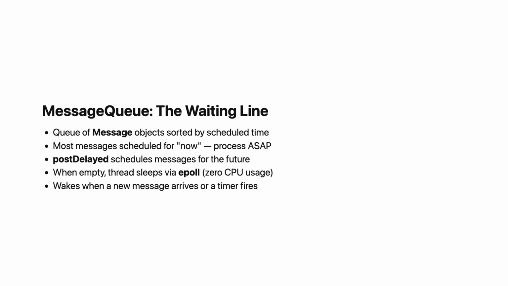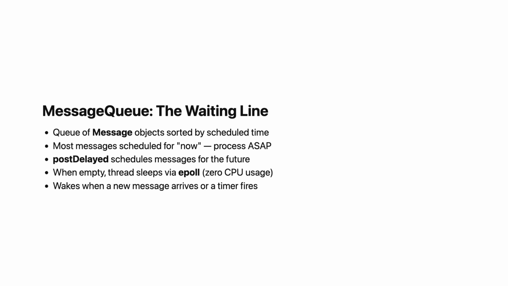The queue is also smart about blocking. When there are no messages to process, the main thread does not busy wait or spin in a tight loop burning CPU. It calls a native method that puts the thread to sleep at the Linux kernel level using a mechanism called epoll. The thread is genuinely sleeping, using zero CPU, until a new message arrives or a scheduled message's time comes. Then it wakes up, processes the message, and either processes the next one or goes back to sleep. This is incredibly efficient.